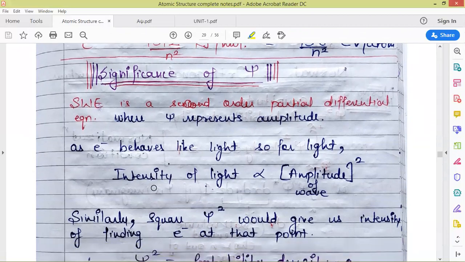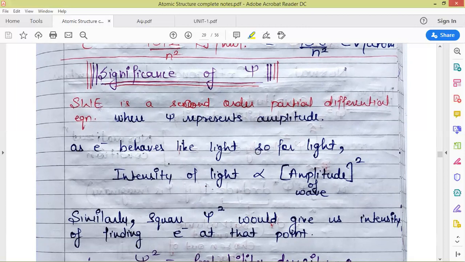Now we come to the significance of psi. What do we mean by psi? The Schrodinger wave equation, as we all know, is a second order partial differential equation where psi represents amplitude. This we already discussed, that psi represents the amplitude of that wave in which the electron is moving, which defines the motion of the electron around the nucleus in three-dimensional space.